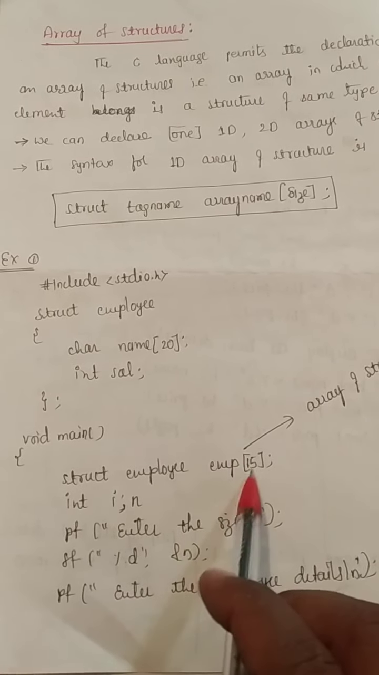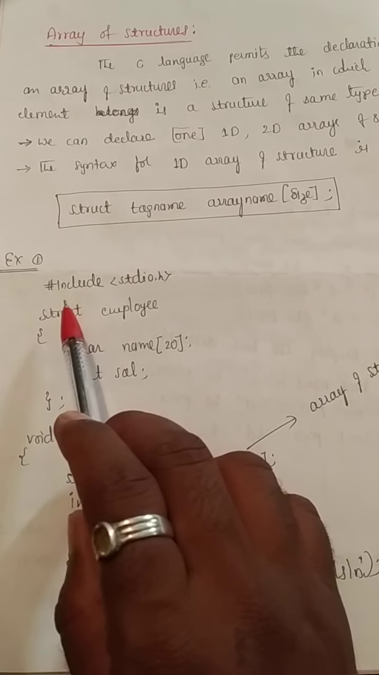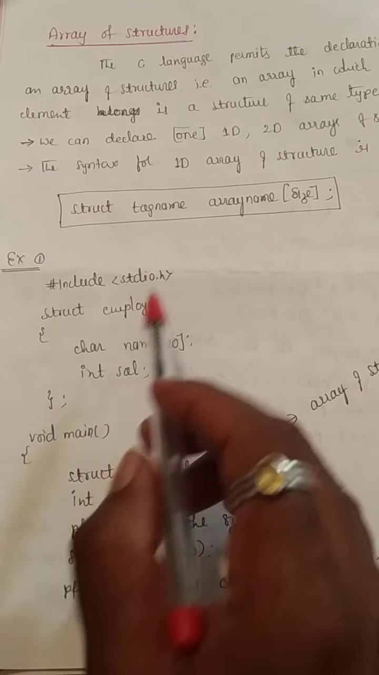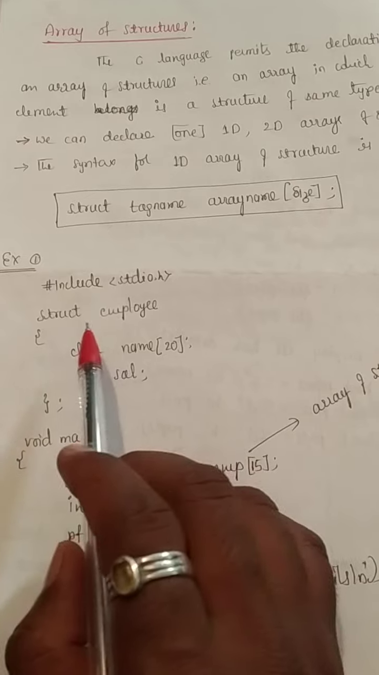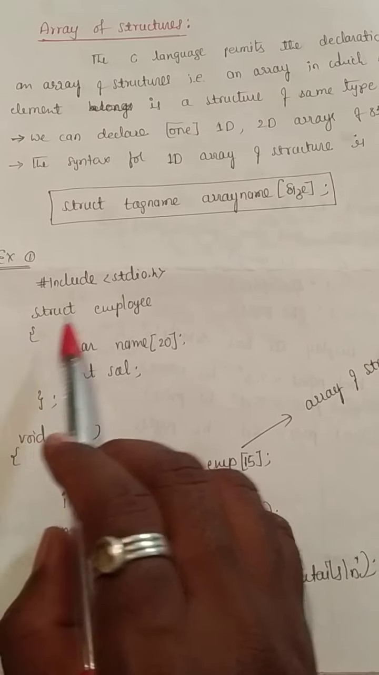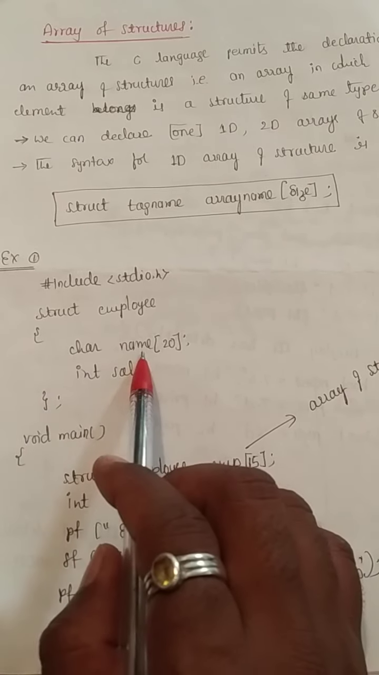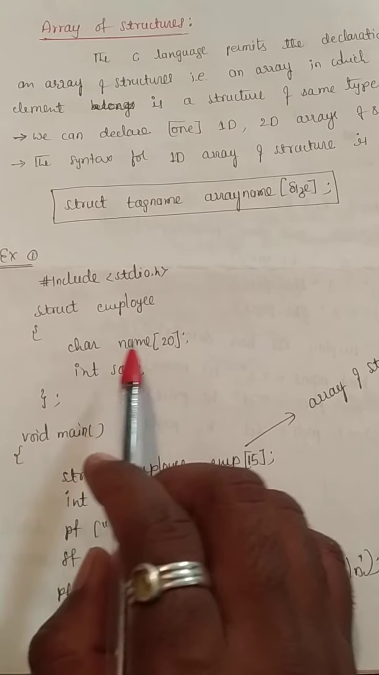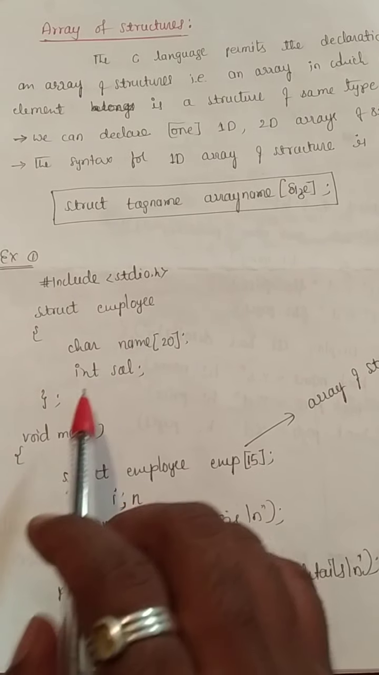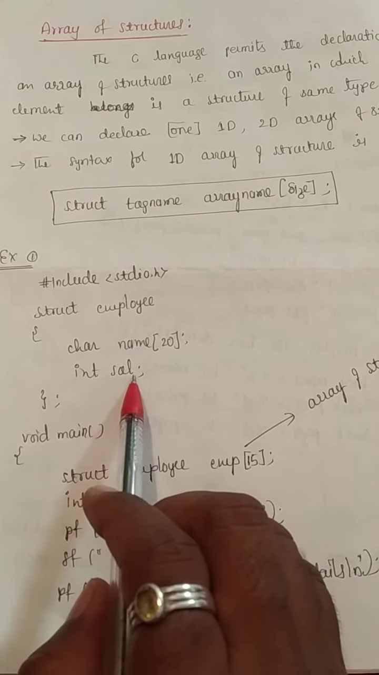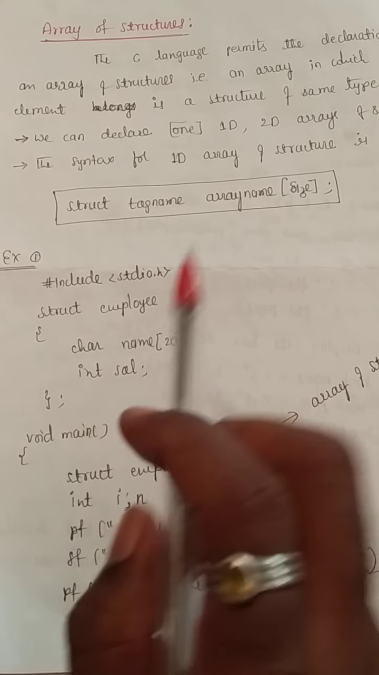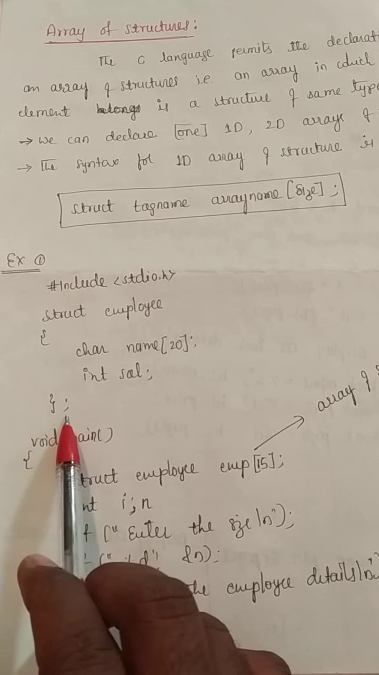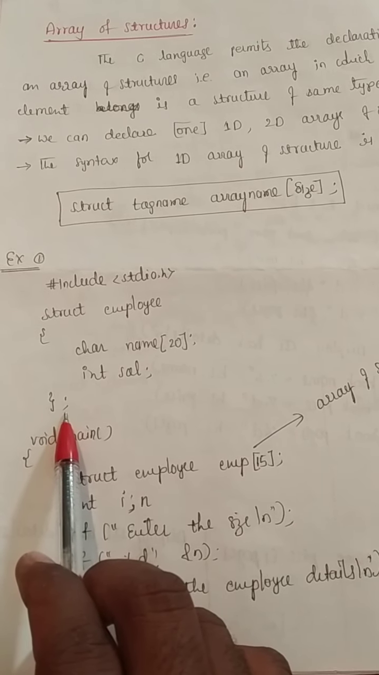We'll take one example and solve this. Now include the header files. Then I am writing one structure here. This part is nothing but the declaration of the structure. I am taking the structure name as employee. Struct employee: char name[20], that means the name of the employee, and int salary. What is the salary of the employee? Two data members I am taking here, and close the structure with a semicolon.